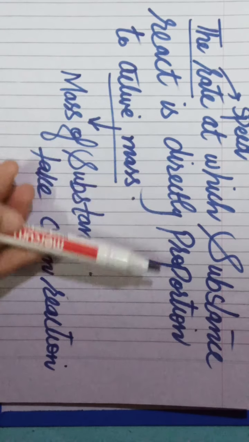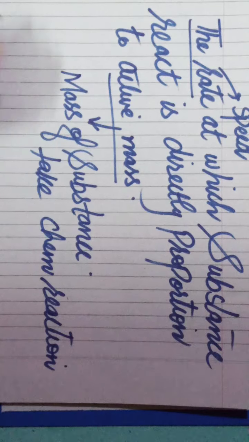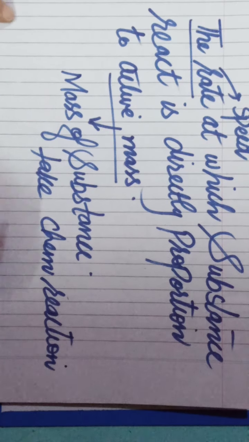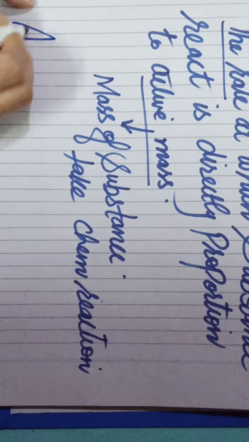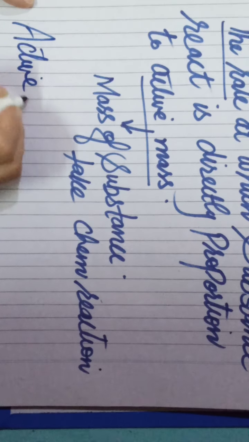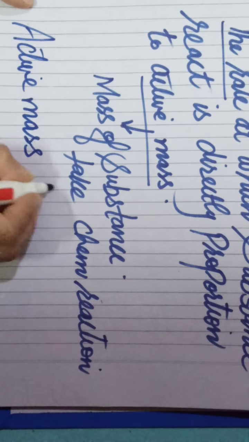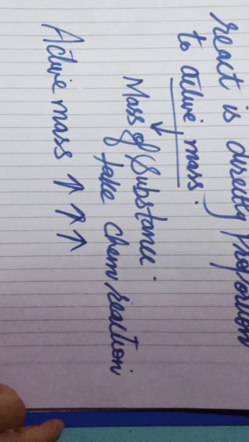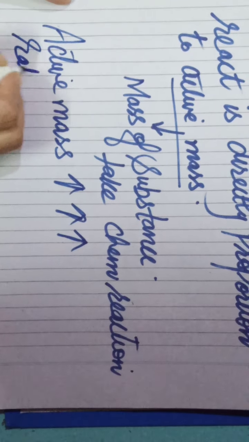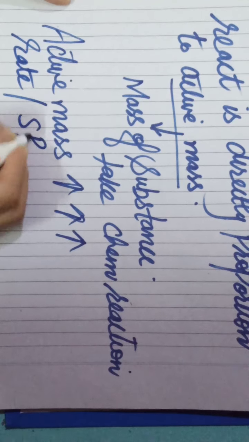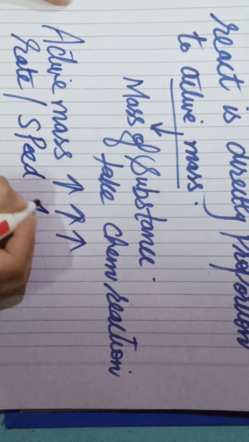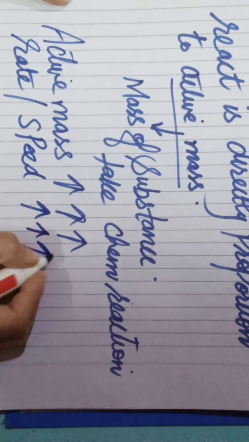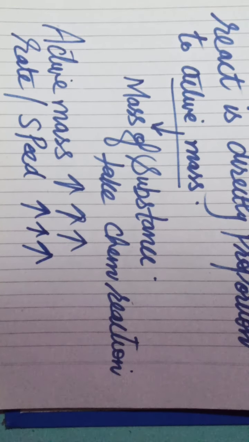So it is directly proportional to the active mass. If the concentration of the active mass increases, then the rate or the speed of the reaction also increases. This is the first part of the law.